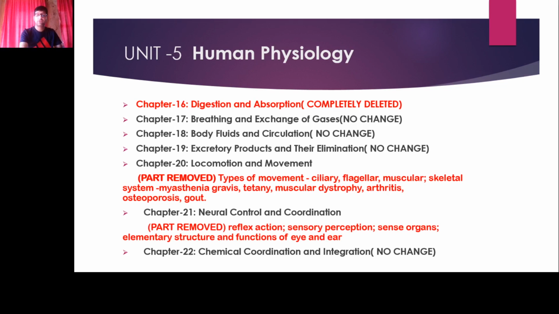Next one is chapter 21, that is neural control and coordination, in which we study the nervous system in human beings, and the reflex section also. But the parts that have been deleted from this unit are the reflex section and the sensory system. You need not study the structure of the eye and ear. The sensory system has been completely removed, and the reflex section from this unit. So you have to focus on the rest of the topics to score more in the final exams.